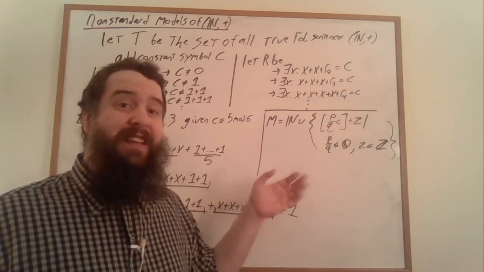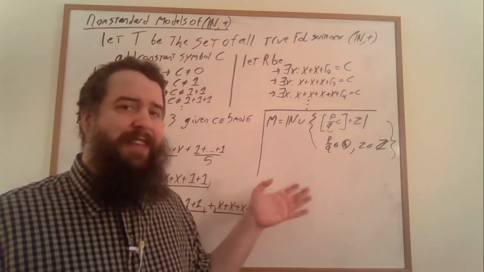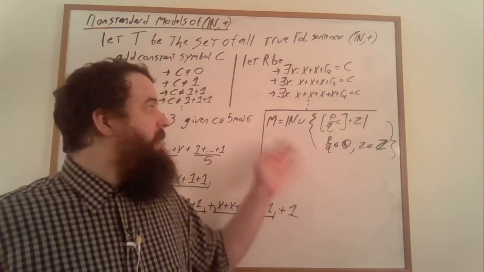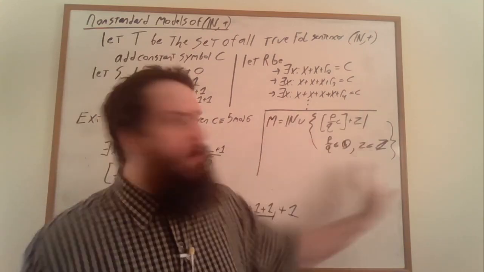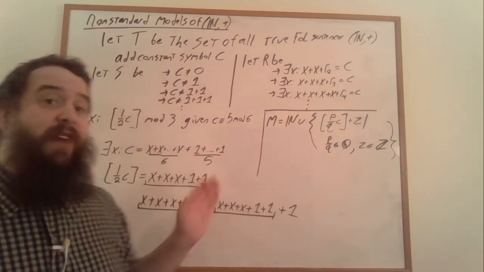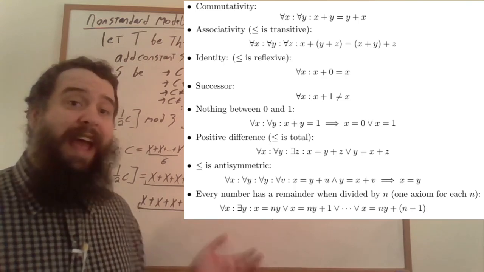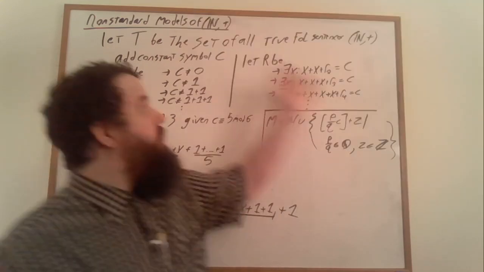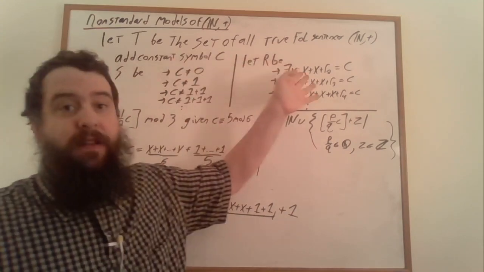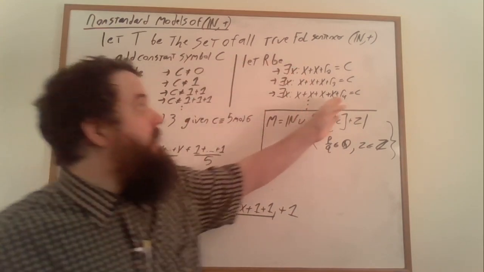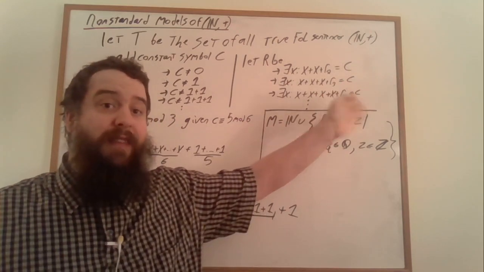But is that it? Is that all that our non-standard models have to be closed under? The answer is yes, and it's a little bit tricky to see. Essentially, the best way to show this is to prove that this structure here satisfies the axioms of Presburger arithmetic. Of course, we don't have to stop there. We can add in other new elements using a compactness argument. If we add in C and another new element D, don't forget to add in C plus D.